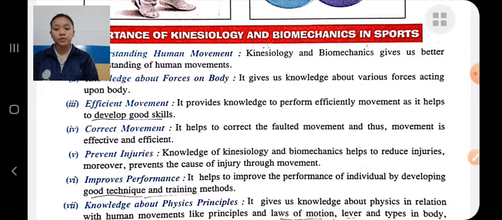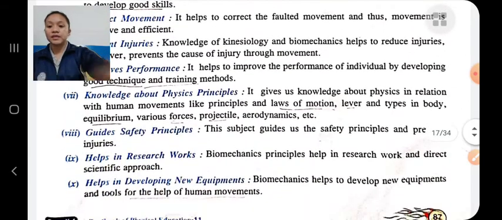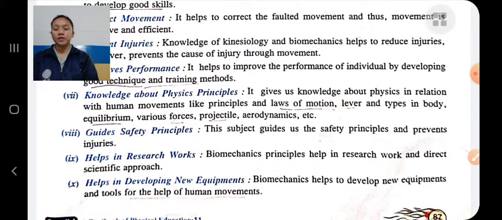Knowledge about physics principles. Kinesiology and biomechanics give us knowledge about physics principles like laws of motion, equilibrium, projectile, etc. Guide the safety principles: this subject guides us on safety principles and prevents injury.